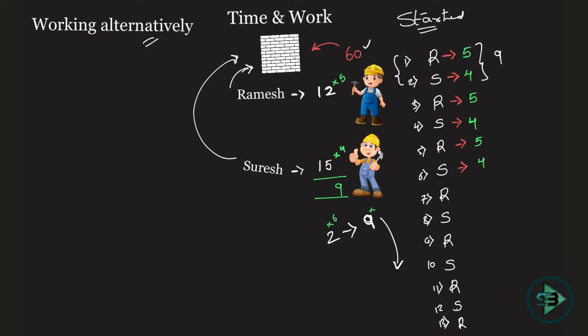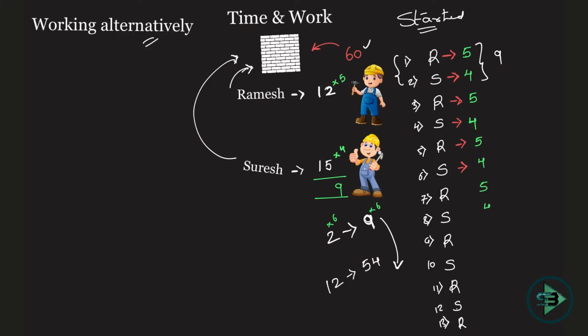2 into 6, 9 into 6. 2 into 6 is nothing but 12. In 12 days, 9 into 6 is nothing but 54 bricks will be put in. Okay, I'm close to my answer. Why didn't you multiply by 7? 9 7s are 63. I would have gone beyond 60. I want to be under 60, and then think of what will be the answer, and that's the logic as well.